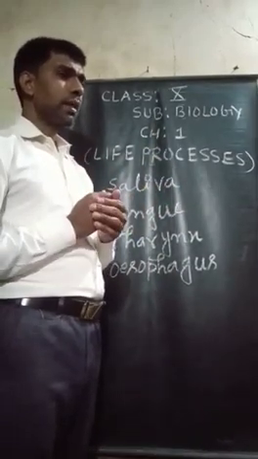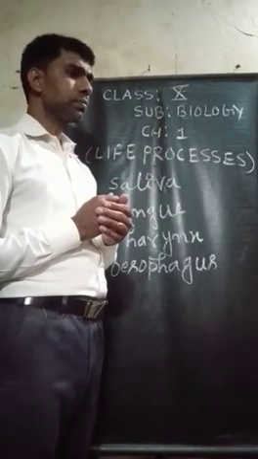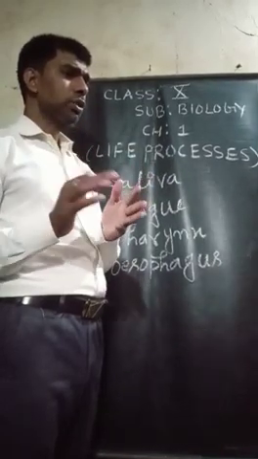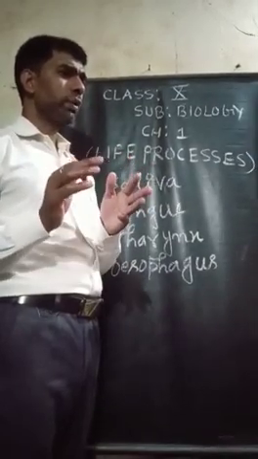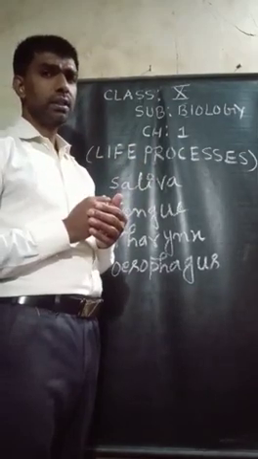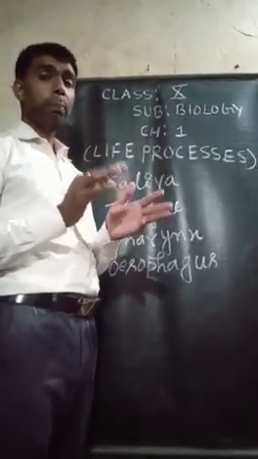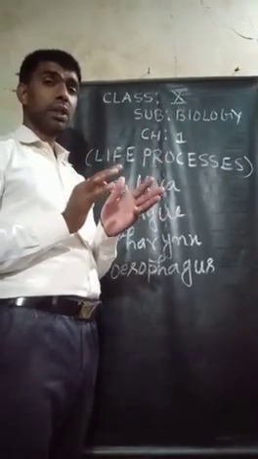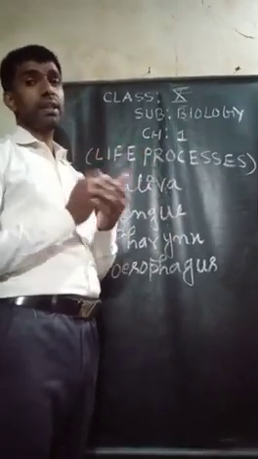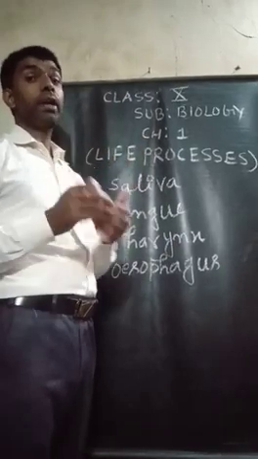The masticated food from the mouth passes into the esophagus through the pharynx.